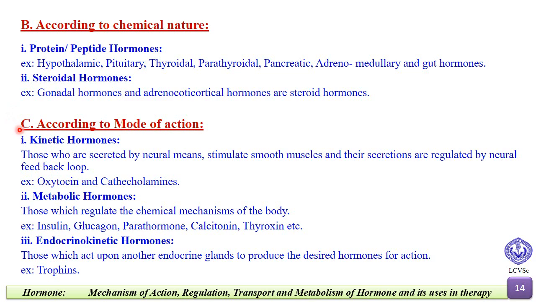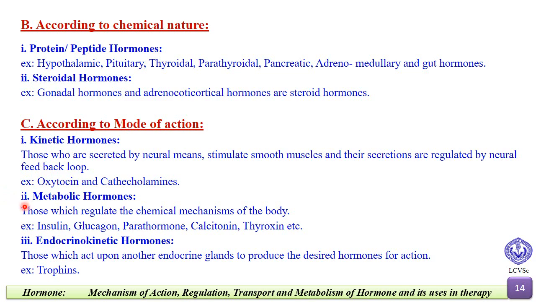Now we will see according to mode of action. We have three types. The first is kinetic hormone. Those are secreted by neural means, stimulate smooth muscles, and their secretion is regulated by a neural feedback loop. Examples of kinetic hormones are oxytocin and catecholamines.